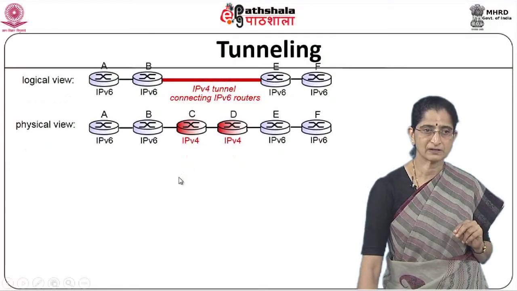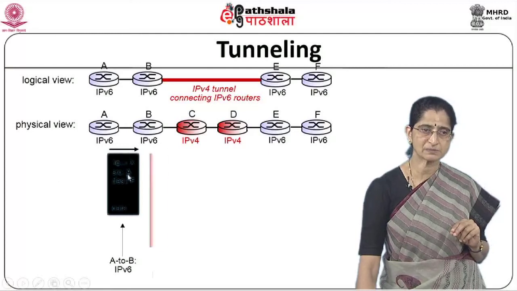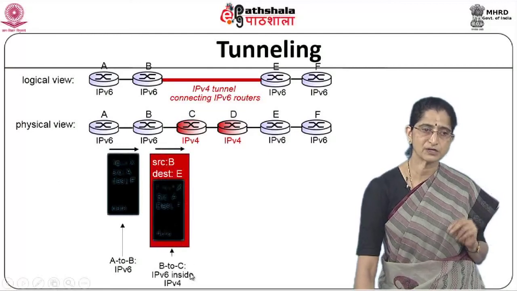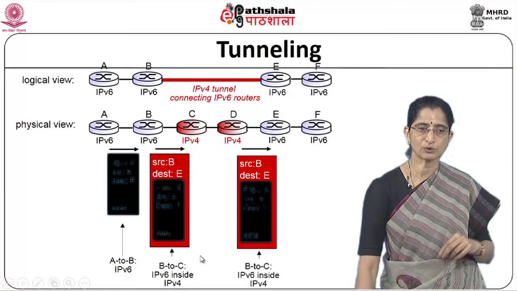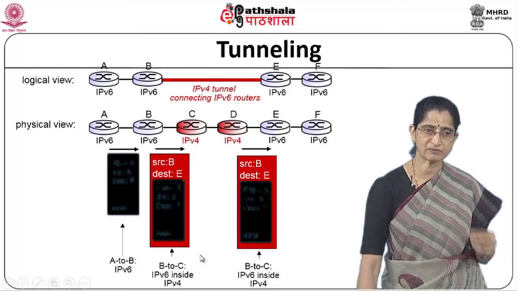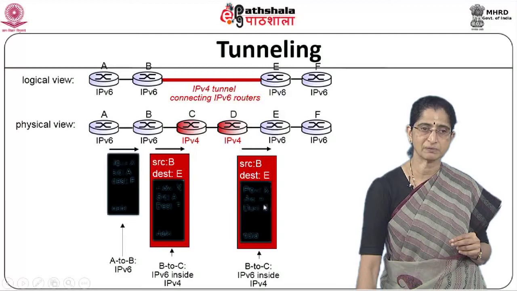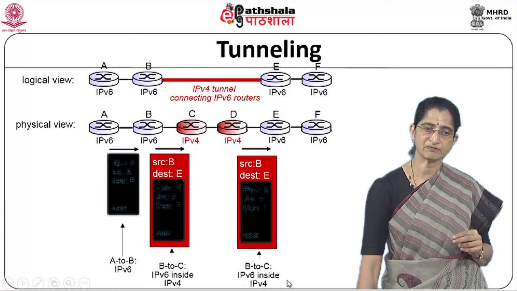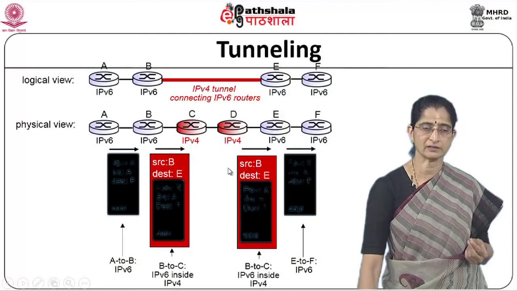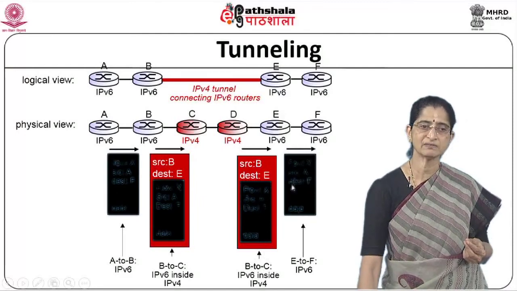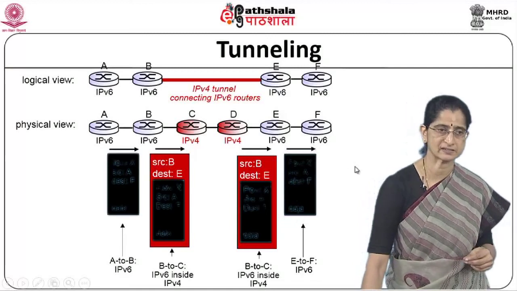So when a packet comes in from A to B, it is an IPv6 packet. That will be sent out from B to C as a tunnel packet, that is you will have a v6 inside v4. So what goes from B to C to D is a v4 packet, and when it goes from D to E, you can see that the source will be B, destination will be E, okay, and this is a v6 inside v4. Now E will remove the outer header that you have and send out the v6 packet to F. So this is basically how the tunneling gets done.